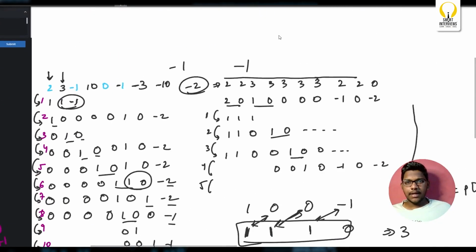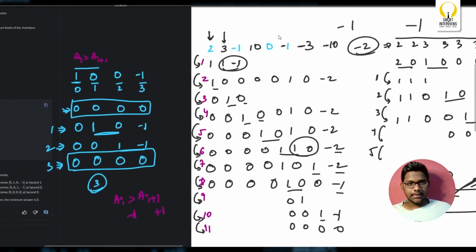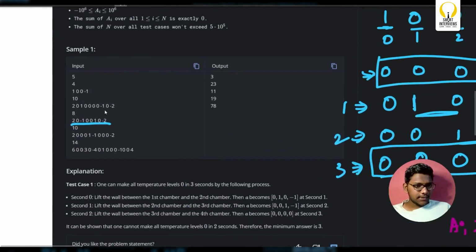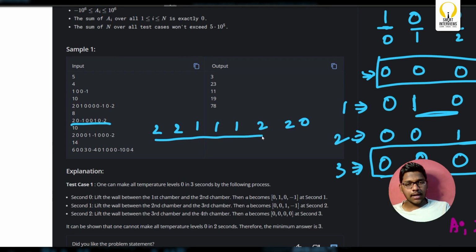Just 23. Next, we'll also consider the third one, which is 2, 2, 1, 1, 1, 2, 2, 0. The sum will be 4, 5, 6, 7, 9, 11. Yes, that's it. We're gonna implement the same thing. But whatever we did, is that correct? Is that correct?